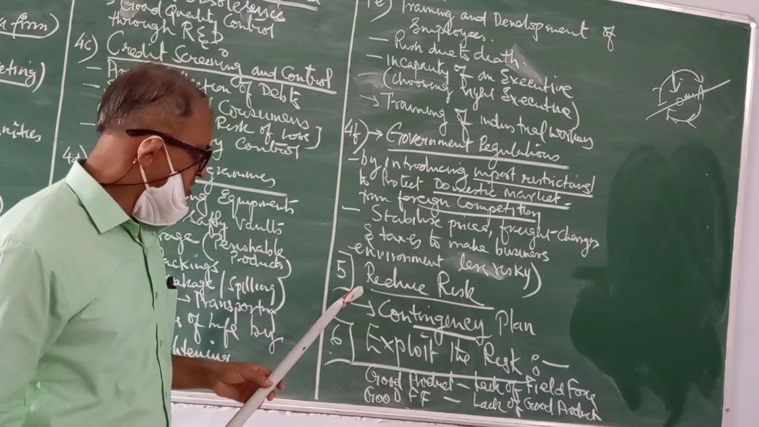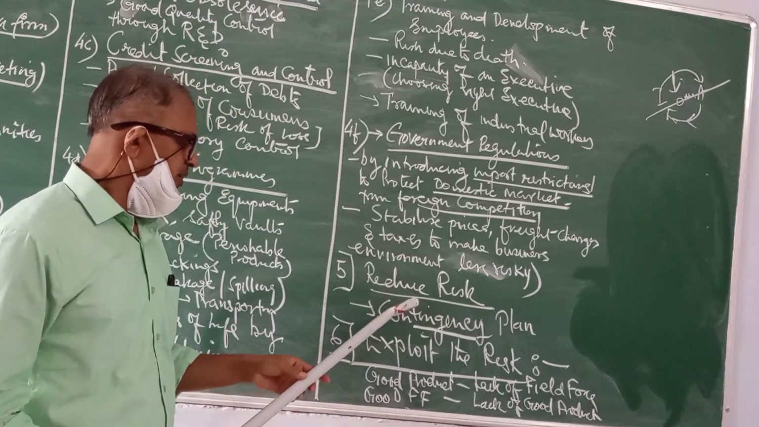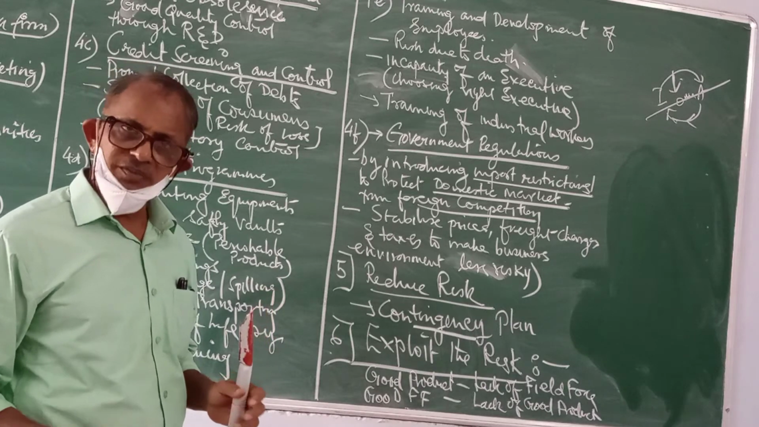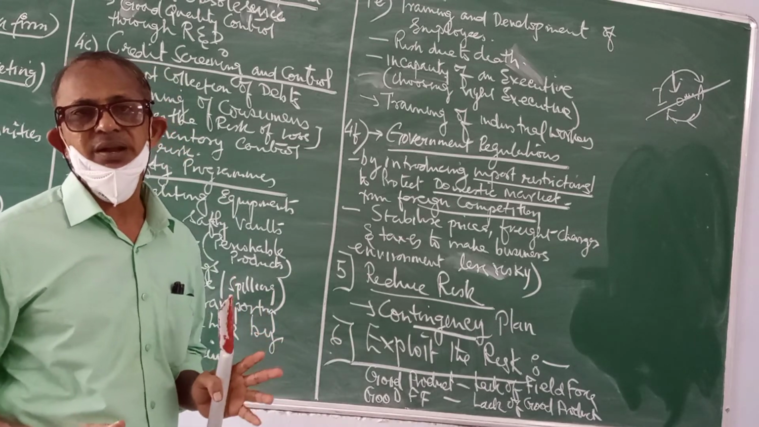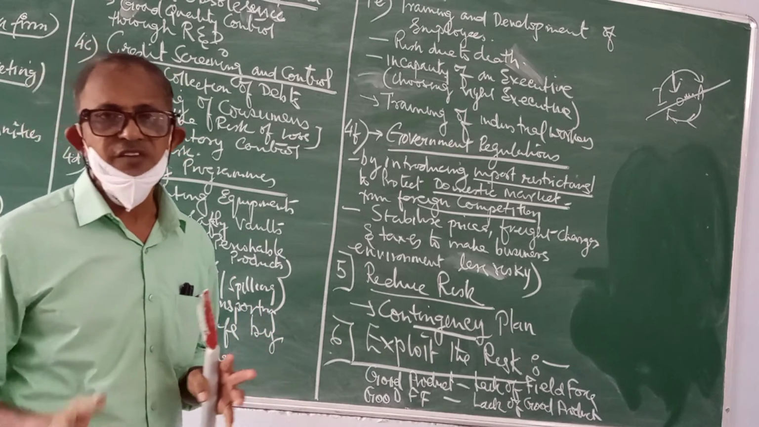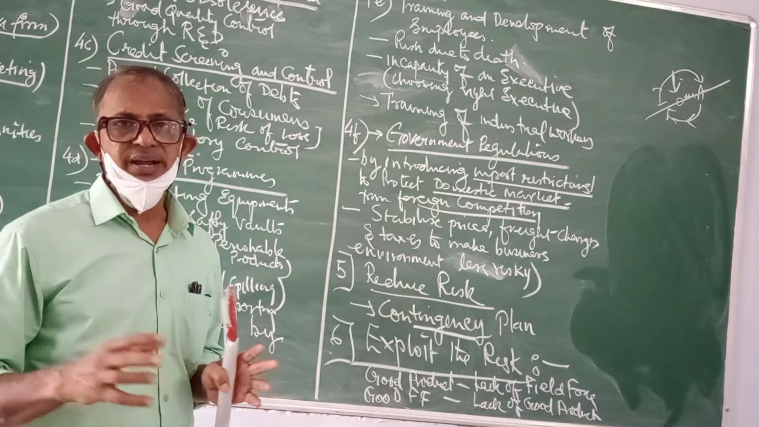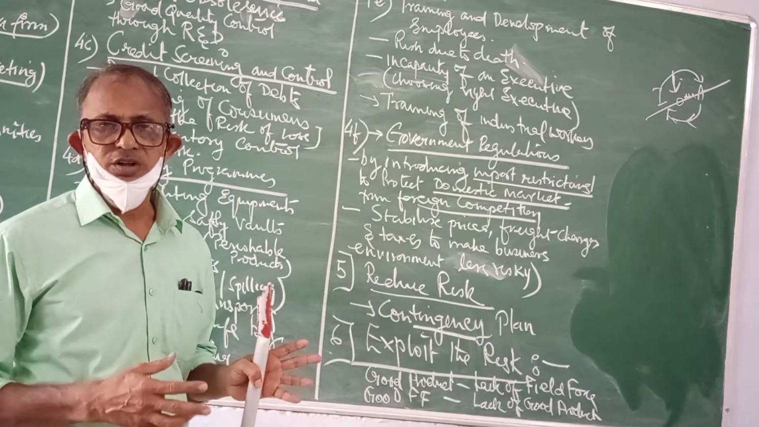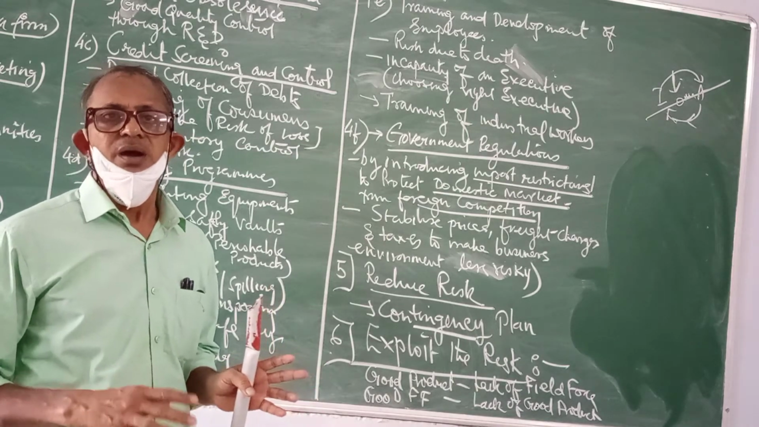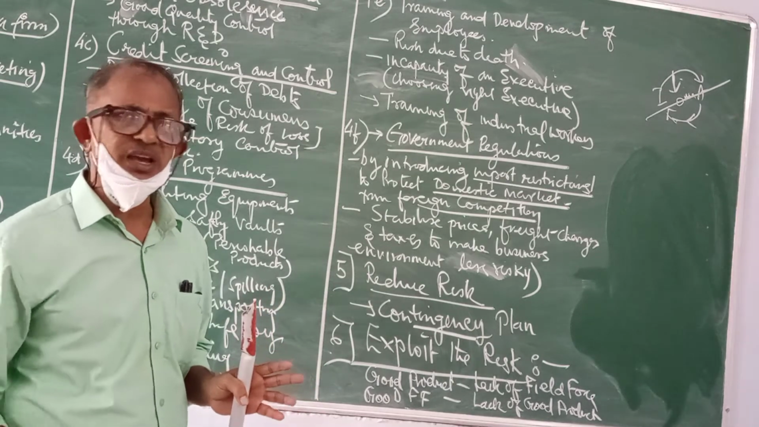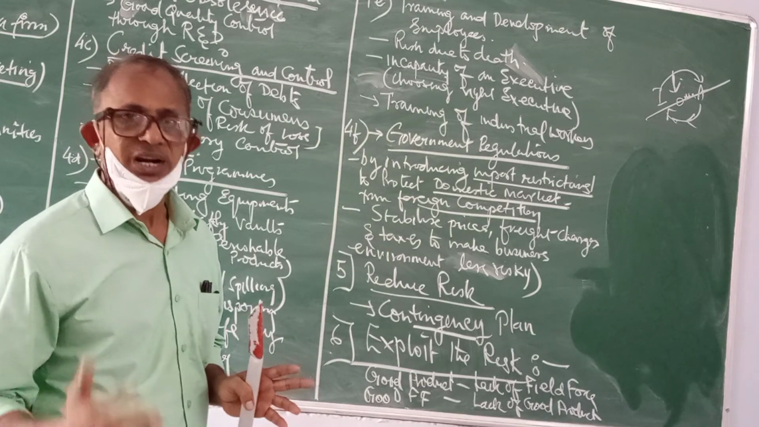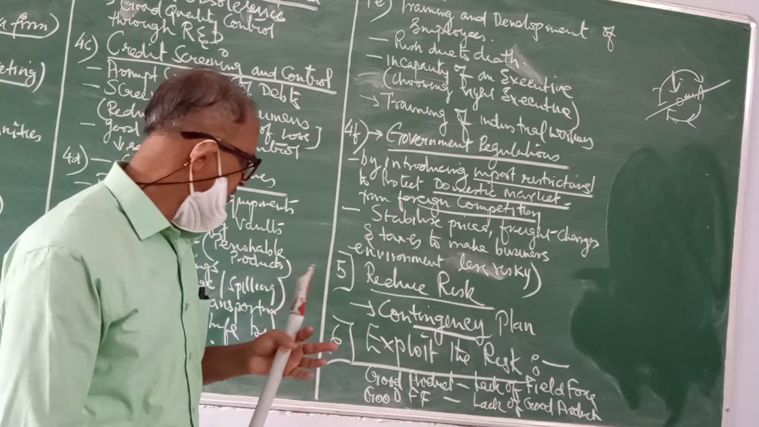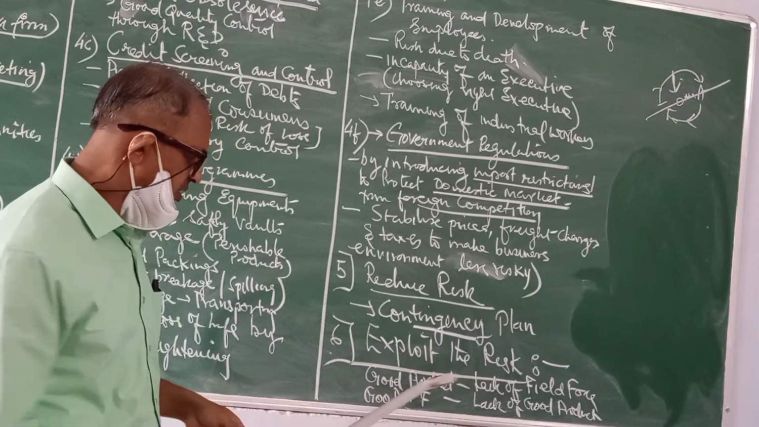Then last, reduce risk. To reduce risk, an organization should always have a contingency plan. What is a contingency plan? Say for example, I have a scooter and I have a cycle. If the scooter doesn't operate on that particular day, or it is not functioning properly, the contingency plan is to shift to the cycle and go for my job. So that is a contingency plan. Every organization should have a contingency plan. Then exploit the risk.